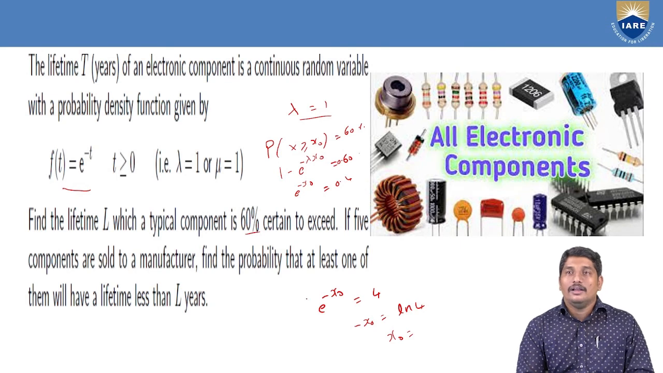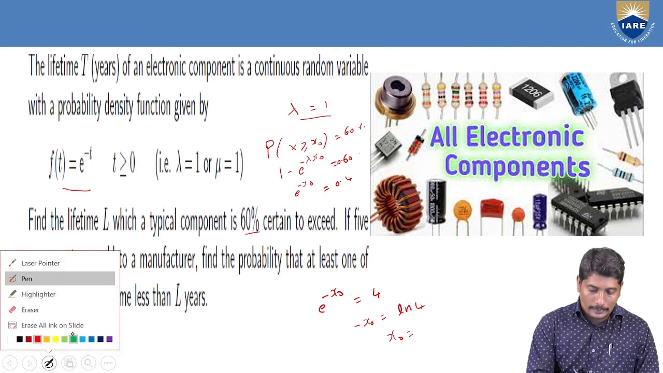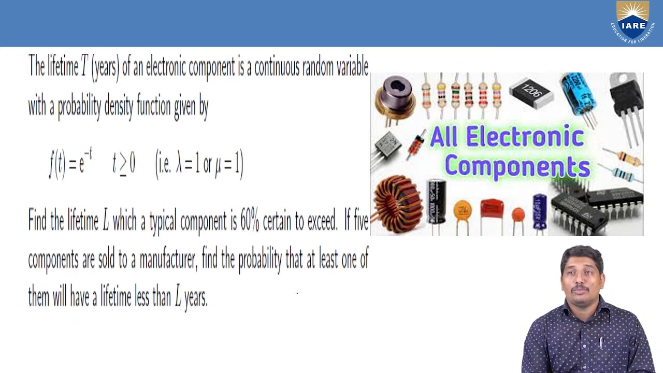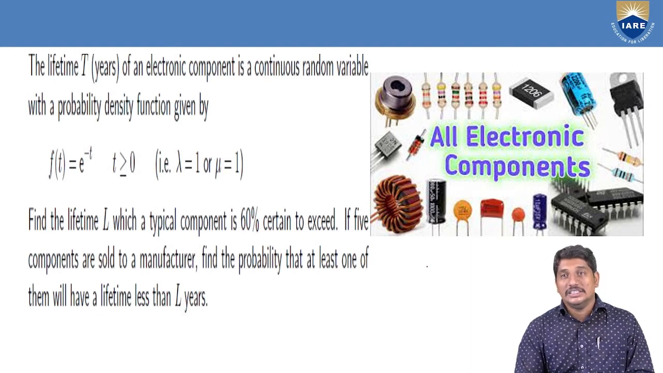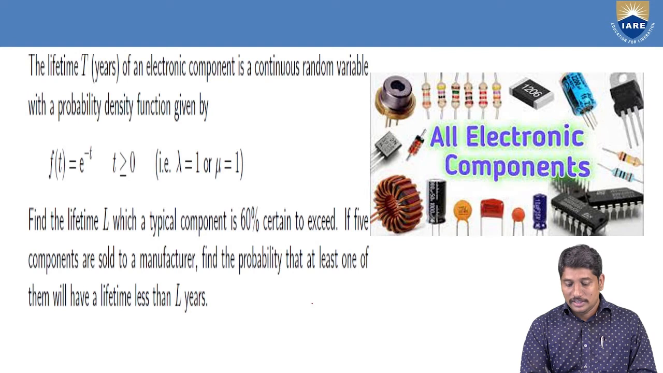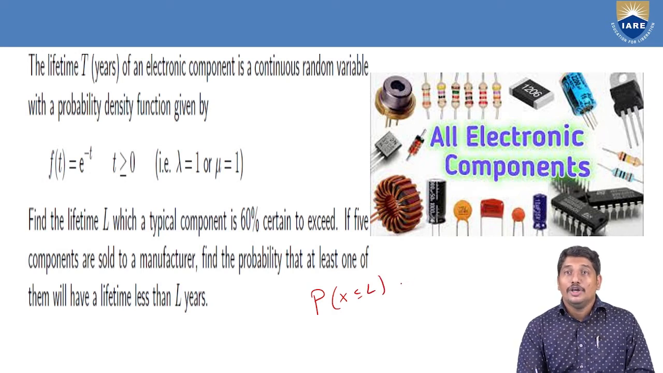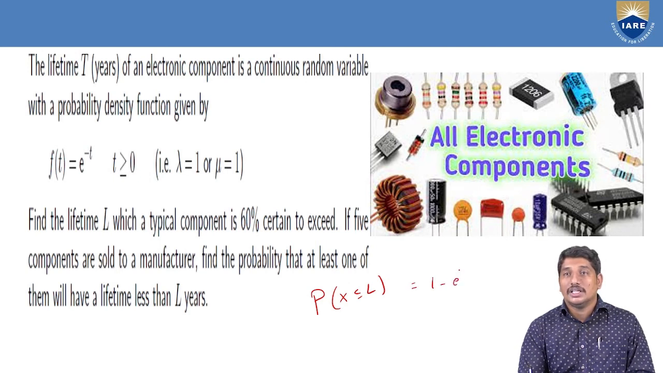Okay, and let us go to the second part. If 5 components are sold to the manufacturer, find the probability that at least one of them will have a lifetime less than L years. That means we have to find the probability of x less than or equal to L years. For one component, P of x less than or equal to L means 1 minus e power minus lambda L.